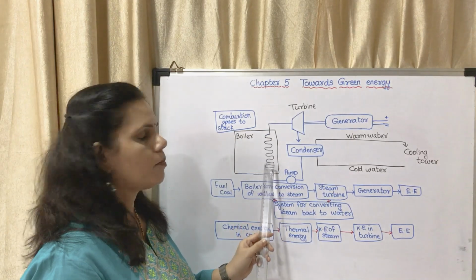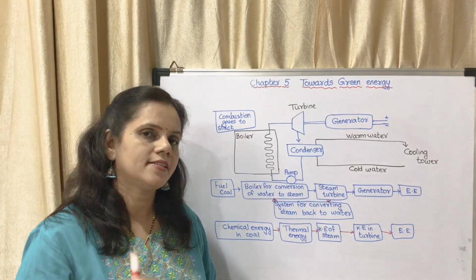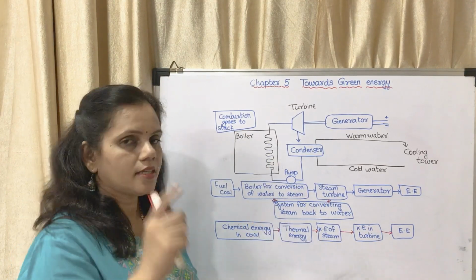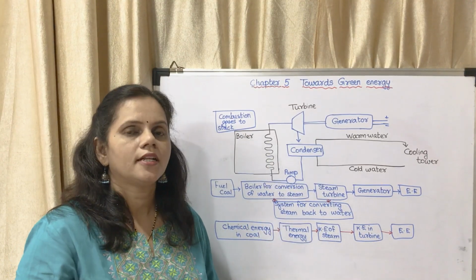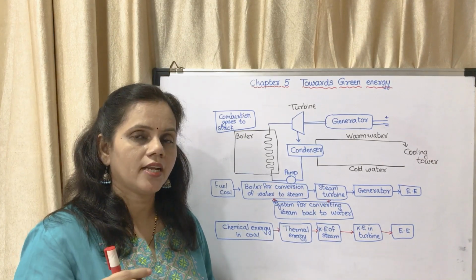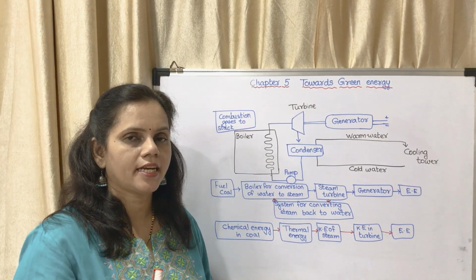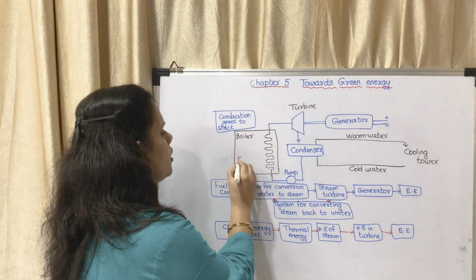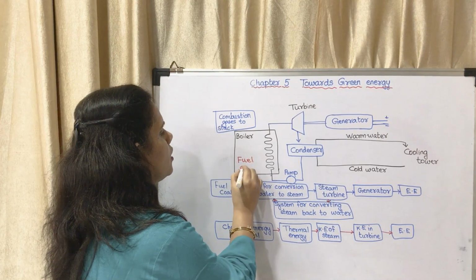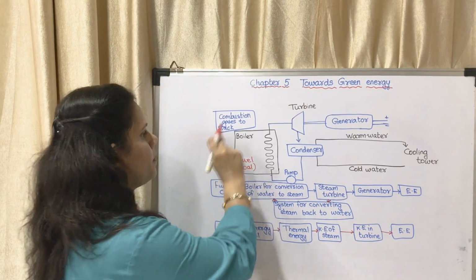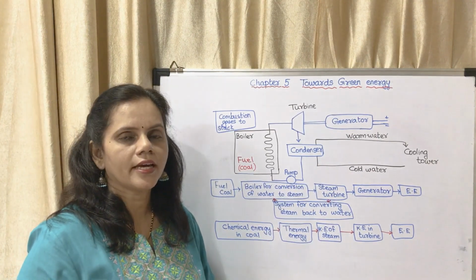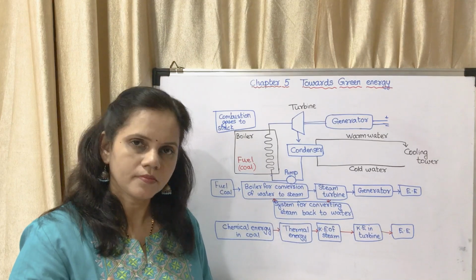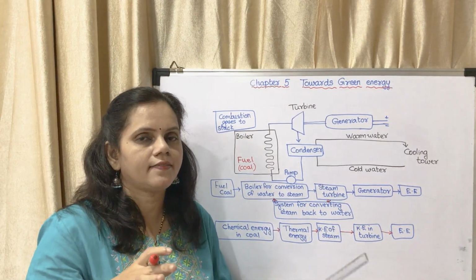So this is a boiler. First I will start from there. Inside the boiler there is a coil. The S part which I have shown, that is a coil. Inside the coil there is water. And where is the fuel? Fuel is coal. It is inside this particular setup. The boiler and the part where the coal is burnt, they are one set. It is one setup.